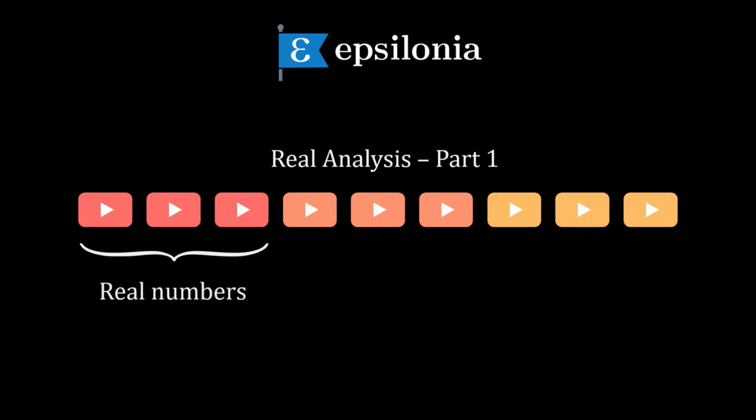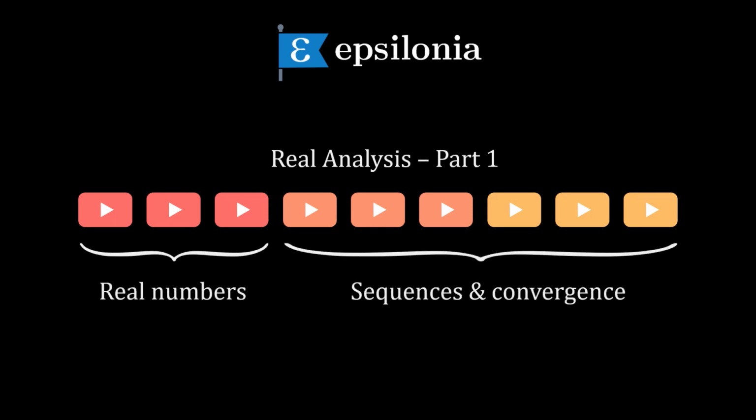This video is the first of many videos that explain real analysis. This course is called Real Analysis Part 1 and is organized as follows. It defines the real numbers and gives their first properties. Then deals with the real sequences and the concept of convergence. All of these are fundamental concepts that prepare for further advanced courses in real analysis.